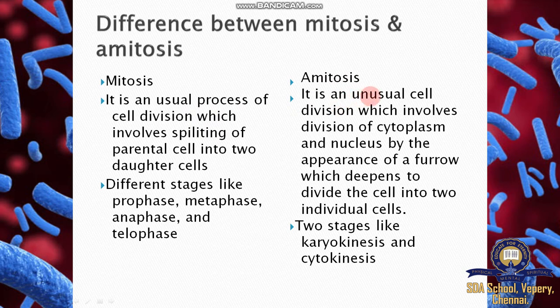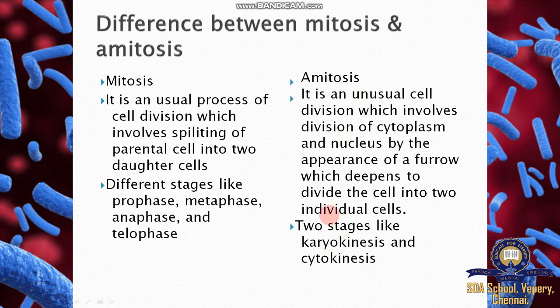Amitosis is an unusual cell division which involves division of cytoplasm and nucleus by the appearance of a furrow which divides the cell into two individual cells. Two stages: karyokinesis and cytokinesis. During amitosis the furrow is formed in the cell, because bacteria and amoeba, usually unicellular organisms, undergo amitosis through binary or multiple fission.